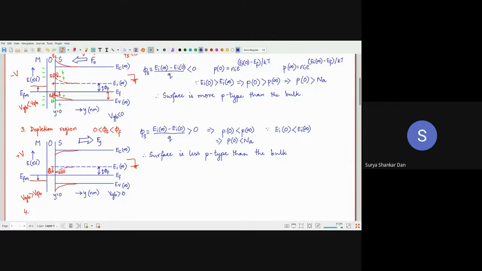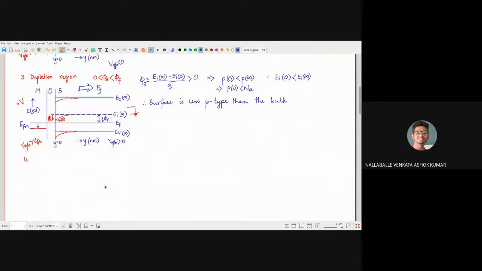Sir, we have applied the positive voltage on the metal side so that the field Fy is created towards the positive y direction. Yes. So now, because of this field, the holes will go towards the bulk. Yes, towards the bulk they will go. So if we keep the same voltage for a long time, will it get depleted, sir? Because we make more inversion by giving more positive voltage, but instead, maintaining the same positive voltage and keeping it for a long time.